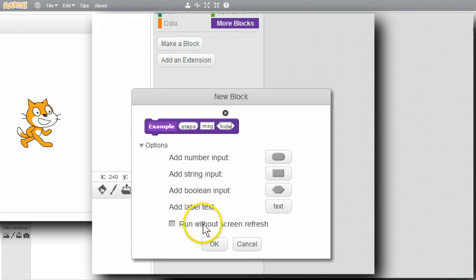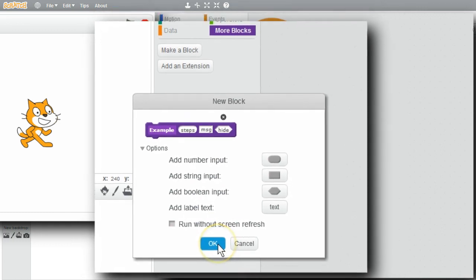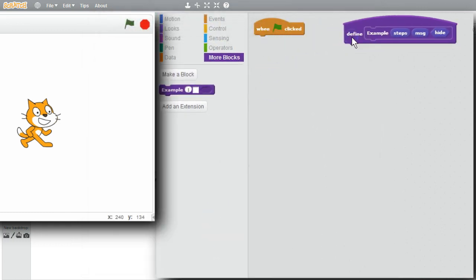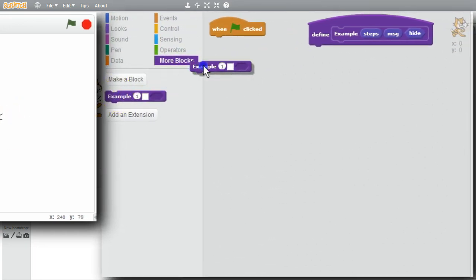I'm not going to worry about run without screen refresh. Click OK. Move the define over, and I can call my new procedure with the example block. I want this procedure to move the sprite the given number of steps, display the message, and hide or show itself depending on whether hide is true or false.